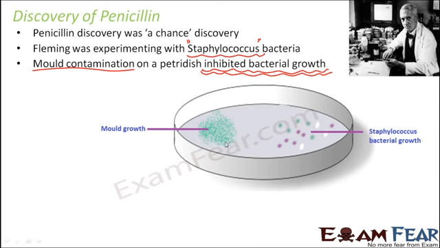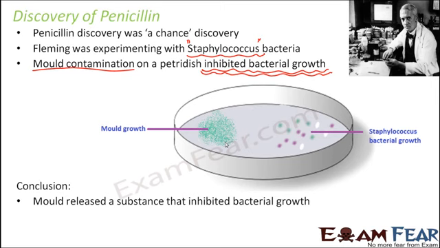So what did this prove? There was something very important which was concluded out of this observation. His conclusion was that mold released a substance that inhibited the bacterial growth. It didn't happen by magic, right? There has to be something in the vicinity of the mold growth that resisted the bacteria, that stopped the bacteria from growing. So he said that mold released some substance, and that substance inhibited the bacterial growth. And that substance today we know as antibiotic.